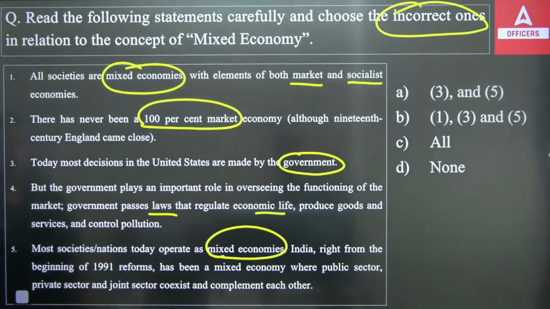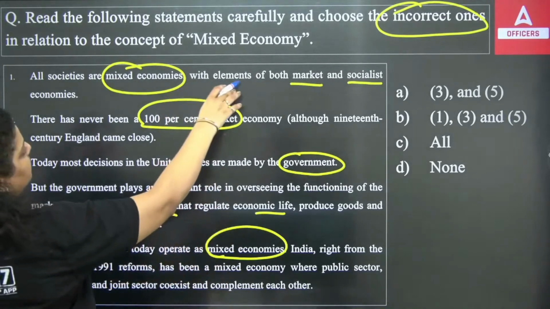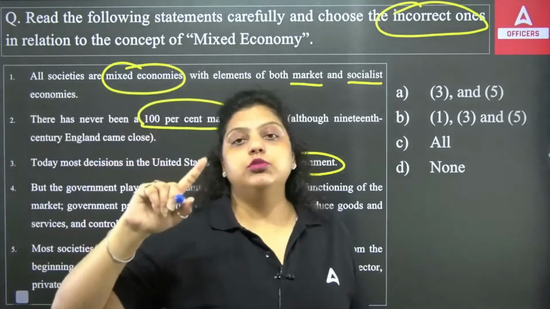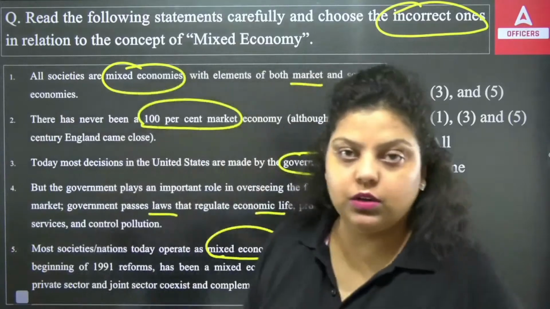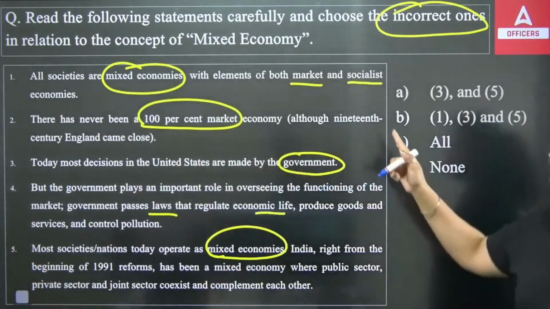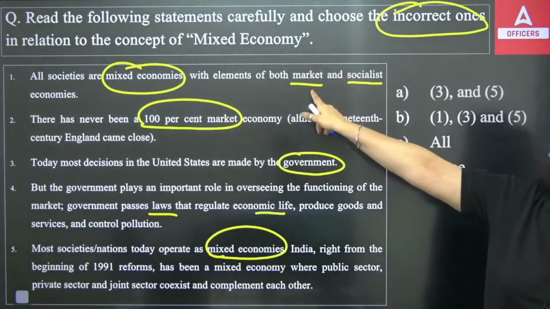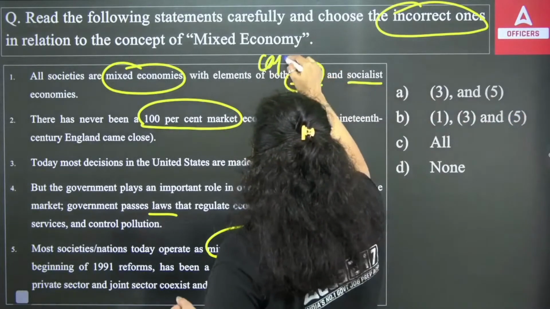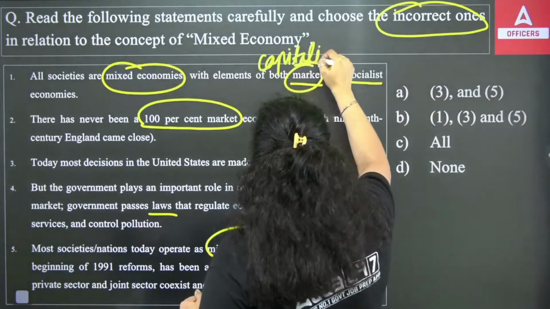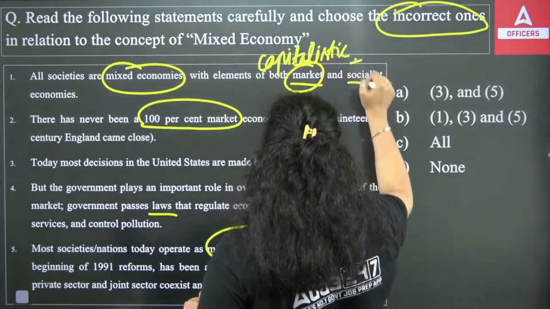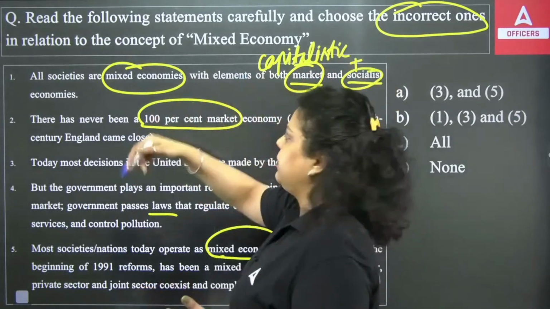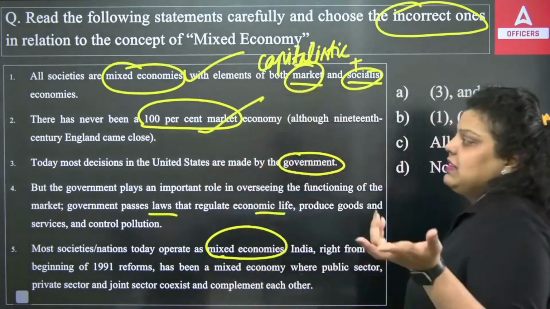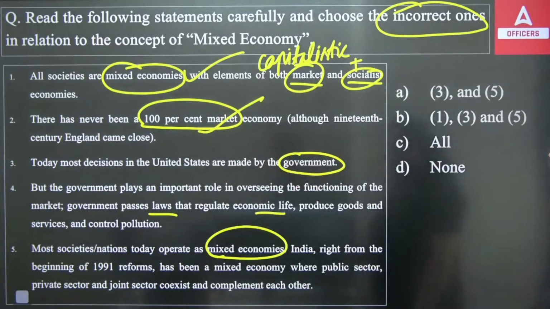If I talk about the first one, mixed economy with the elements of both market and socialistic. Socialistic economy is also known as a command economy or a planned economy. Capitalistic economy is also known as a market economy or the laissez-faire economy. So when there is a capitalistic economy plus a socialistic economy, that's a mixed economy. This is true. First is true. Second is also true. There has never been a 100% market economy.